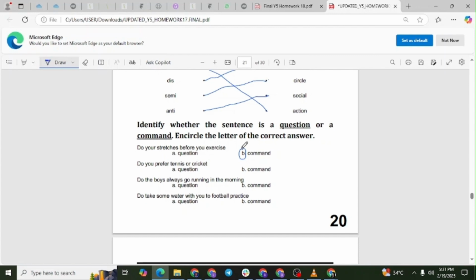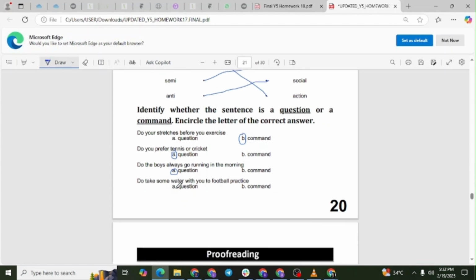Do you prefer tennis or cricket? Answer A. Question. Explanation. This sentence is clearly asking about the listener's preference, which makes it a question rather than a command. Do the boys always go running in the morning? Answer A. Question. Explanation. Here, the sentence is seeking information about the boys' routine, so it is a question.